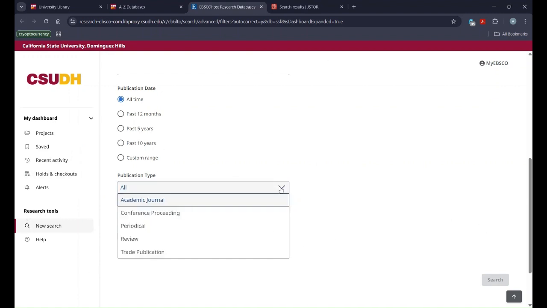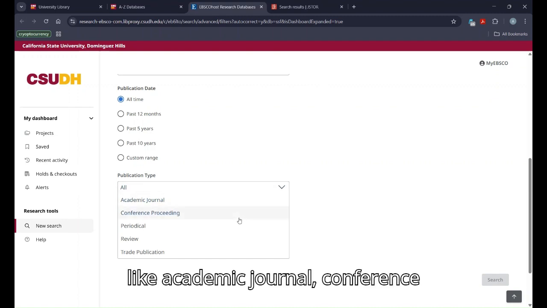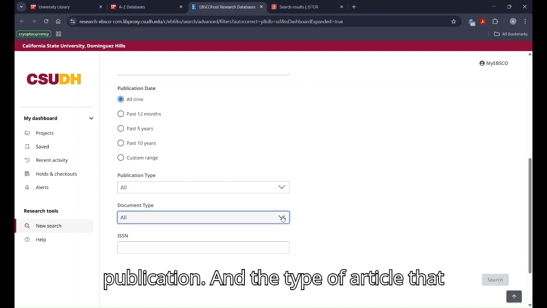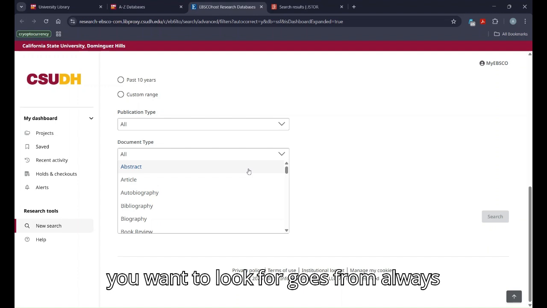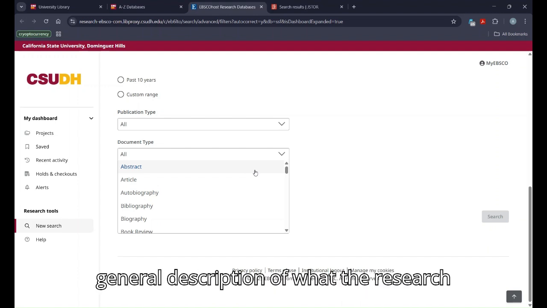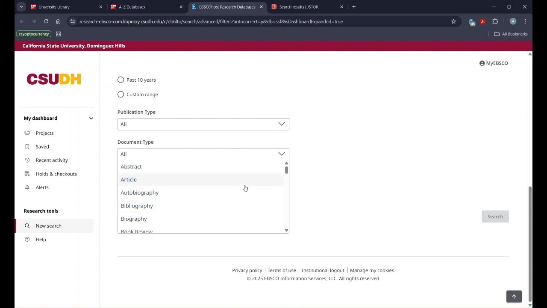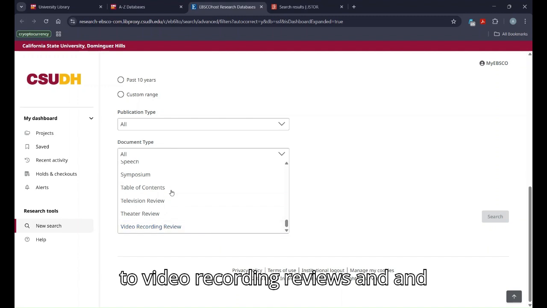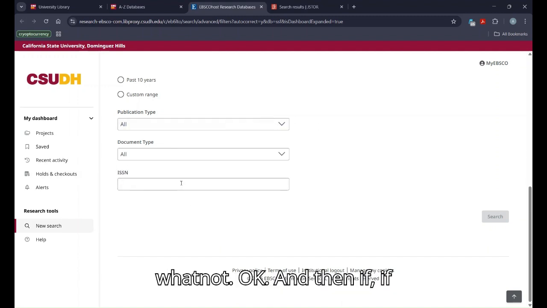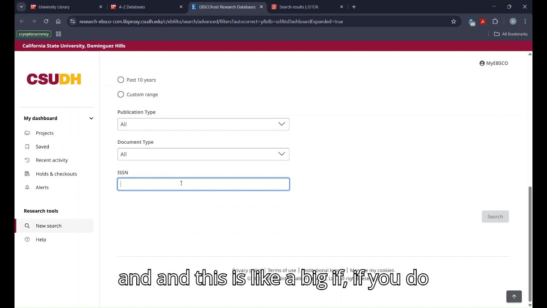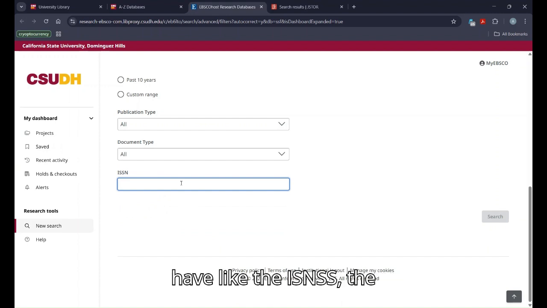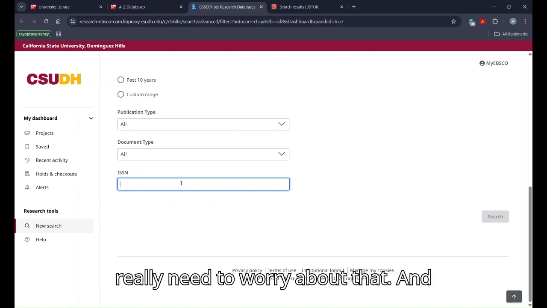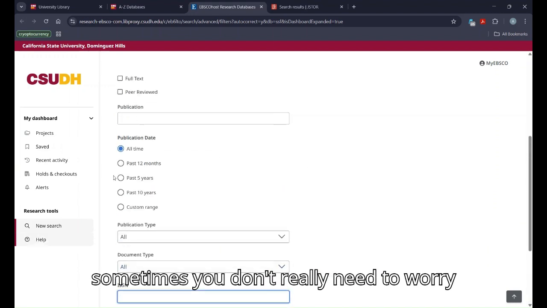And then you could select academic journal, conference proceeding, periodical, review, or trade publication. And the type of article that you want goes all the way from an abstract, like a general description of what the research is, to an article, autobiography, all the way down to video recording reviews and whatnot. And this is a big if: if you do have the ISSN number, you can find the particular article. But if you don't, you don't really need to worry about that.